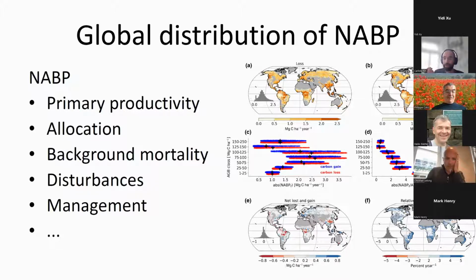Once we start looking at it in relative terms, these are actually small compared to actual biomass that is in those grid cells, but it's actually in the spatial distribution and temporal dynamics of these changes that we find very interesting information. For instance, here we contrast the AGB class, which is basically a proxy also for age, with the actual absolute changes.